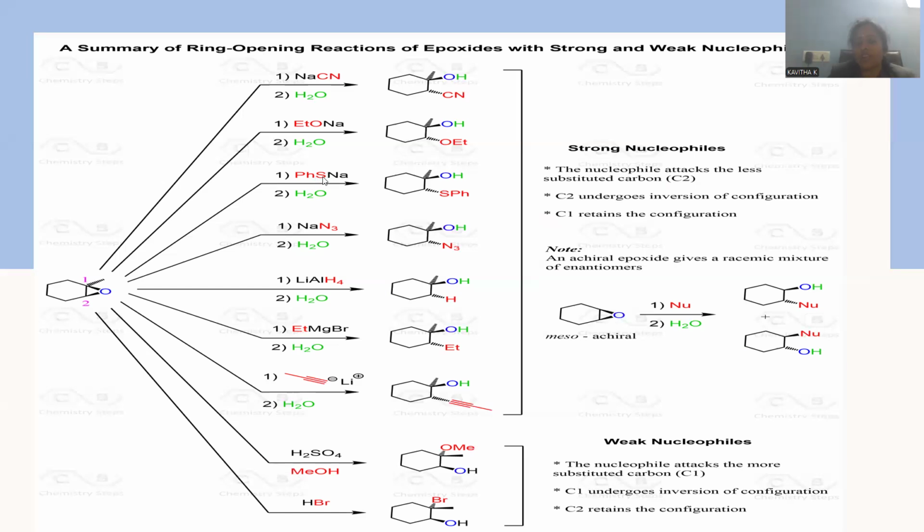Thiophenoxide, in the sense, has sulfur taken as S negative, right? So sodium thiophenoxide is the compound taken, where S negative is the nucleophile. S negative will directly bind to the carbon atom and subsequently the oxygen is protonated, giving rise to thiophenoxyhydrin, the addition product generated.